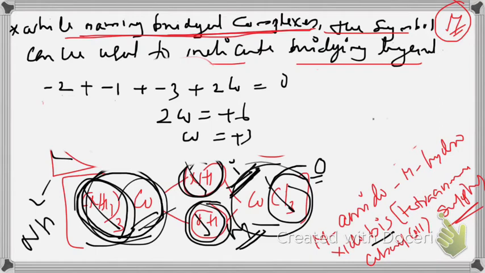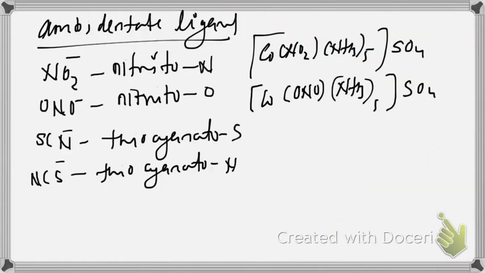That is the naming of bridging ligands. Now you have to come to ambidentate ligand. If there is any ambidentate ligand in the complex, how can we name it? NO2 minus, ONO minus, both are the same, but linking atom is different.